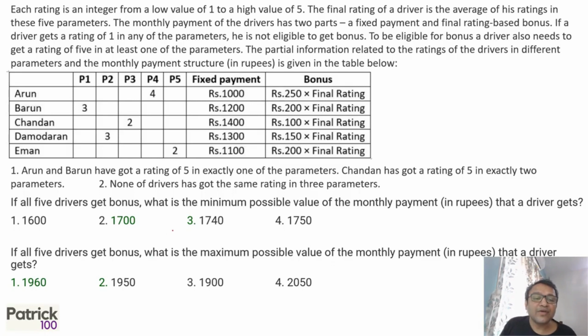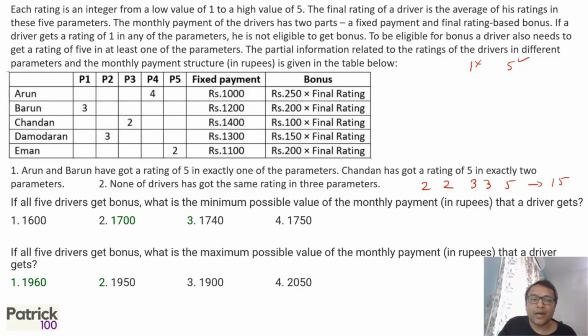If all 5 drivers get a bonus, it means there's no 1 and you definitely have a 5 for sure. What is the minimum possible value of the monthly payment that a driver gets? In general, what is the minimum possible rating you can get? 2, 2, and definitely you're getting a bonus: 2, 2, 3, 3, and 5. That's the minimum, which is 15, because you cannot have a 1 and you should have a 5.